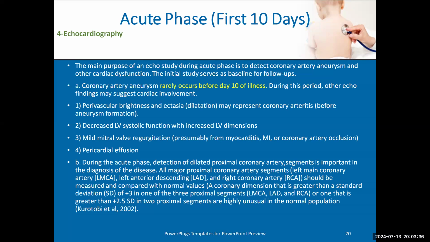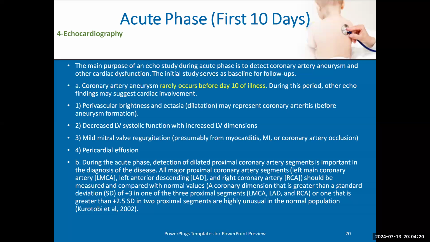Kawasaki causes dilatation of the proximal part of the coronary arteries. It usually causes dilatation in certain parts in each artery. It is better to be known by pediatric cardiologists who will do the echo. It's not important information, but in the left coronary artery, it will be before the bifurcation of the left main coronary artery to LAD and circumflex, and in the right coronary artery after the twist. The right coronary artery starts with a twist and then becomes straight. It will be in this straight area. We'll say that the patient has coronary artery dilatation.